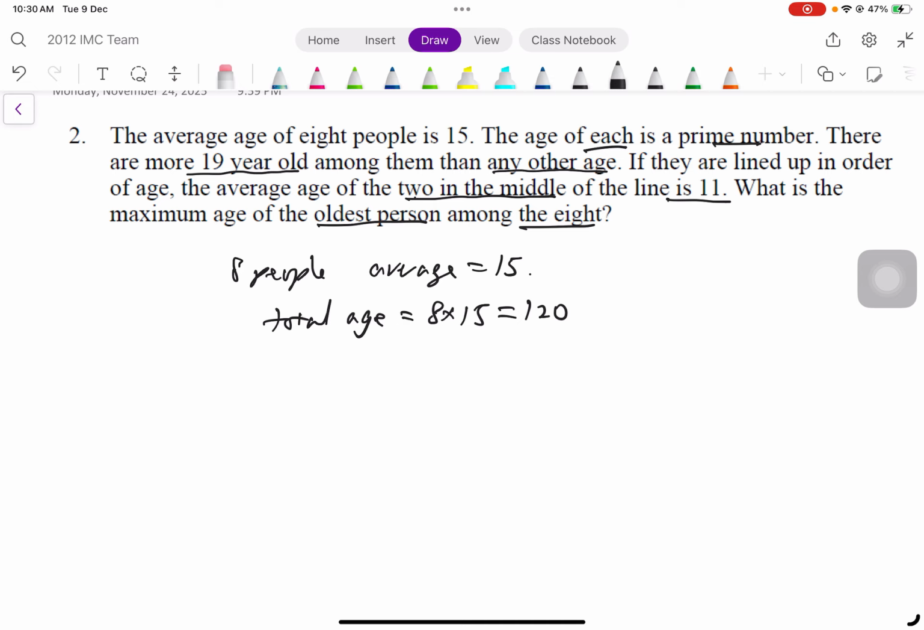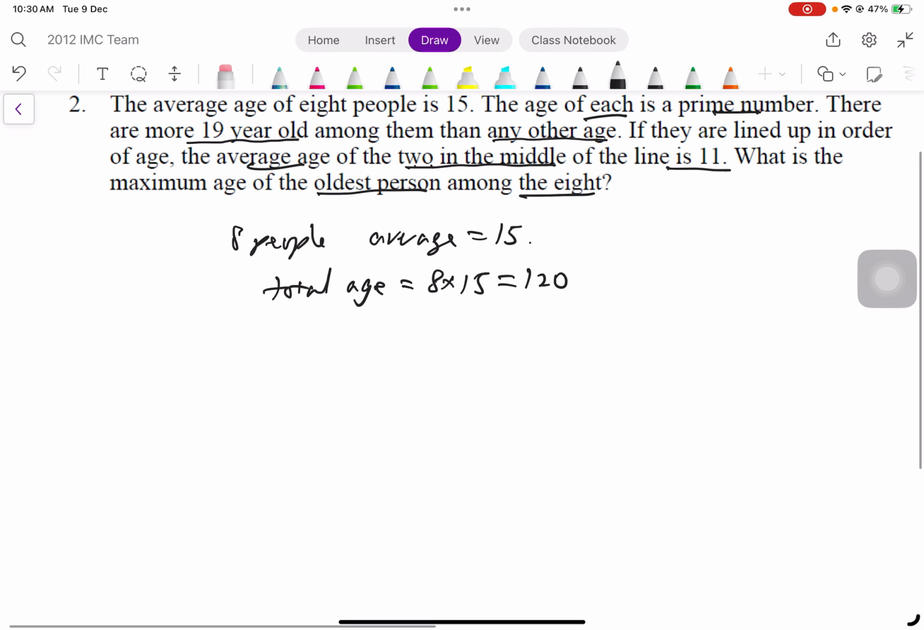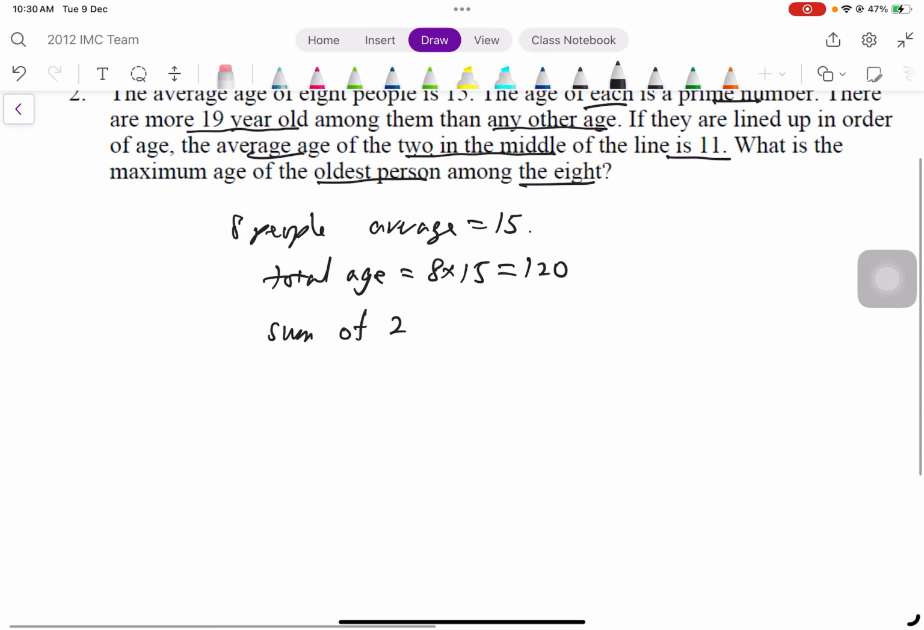And then what does it say? The average of the 2 in the middle of the line is 11. Therefore, the sum of the 2 in the middle is 11 times 2, which is 22. Therefore, this 22 is important.